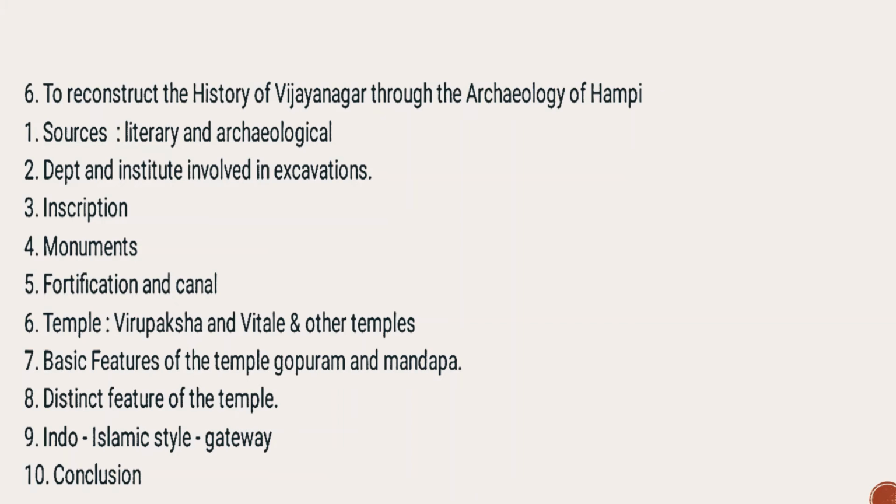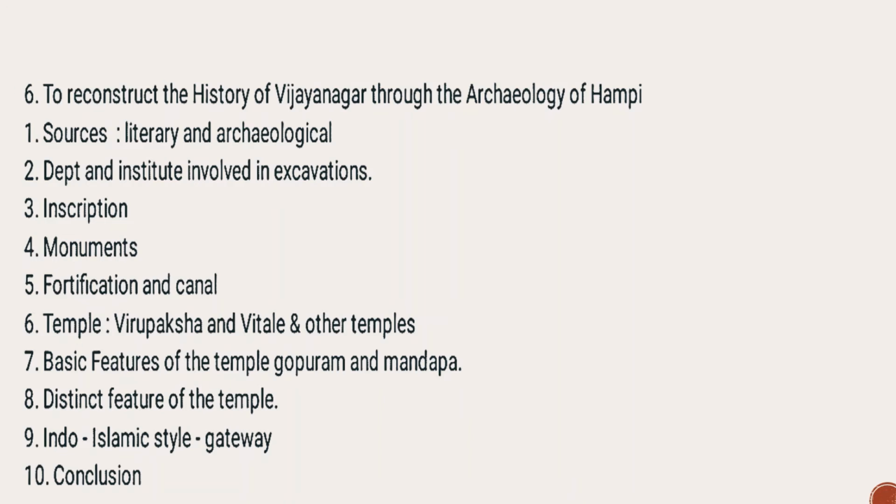Then the fortification of the empire, especially the seven lines of fort, described in detail. Then canal systems, the agricultural tract between the royal center and the urban core. The tract was serviced by an elaborate canal system drawing water from the Tungabhadra. Then you will see they chose Hampi as the capital. You will mention the temples, the Virupaksha, the Vitthala temple, and other important temples of Hampi. And then you will describe the basic features of the temple, the gopuram and mandapa.